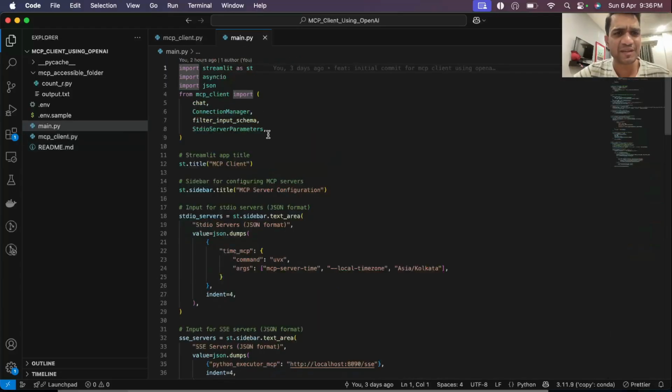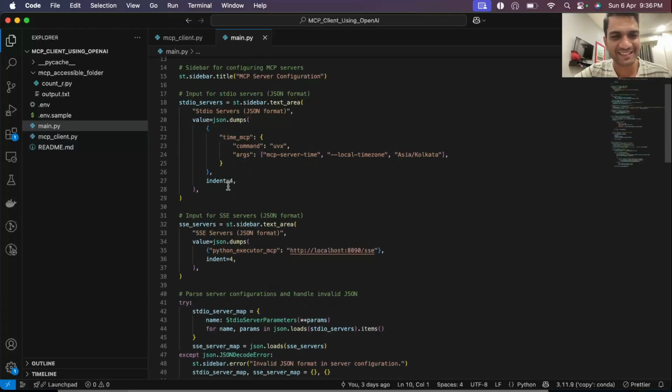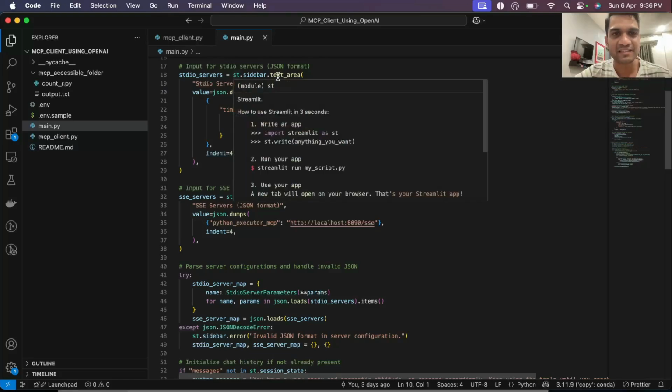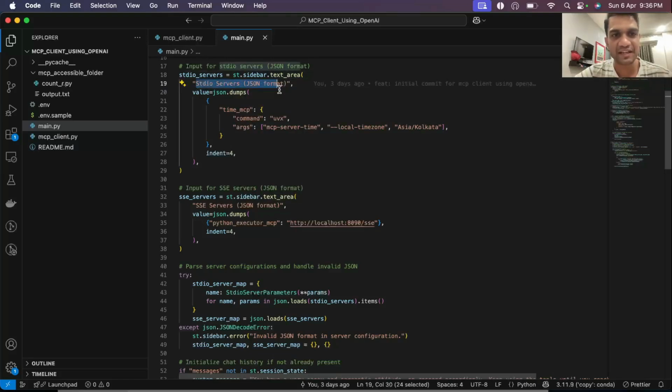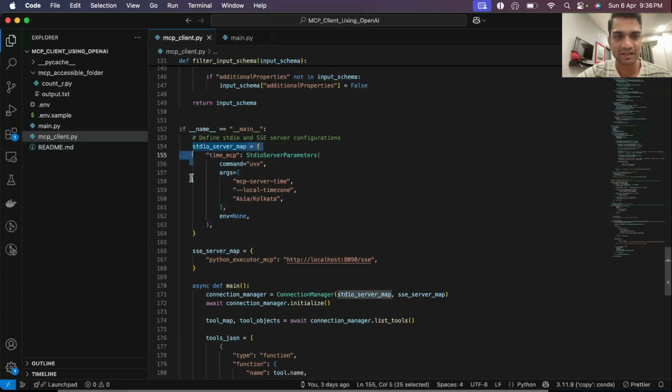Let's quickly go through the main file as well. It's just a Streamlit file. In fact, I won't go into much detail, but it's just a chat application here. In the sidebar, we have made input text areas where you can give input about the STDIO server and SSE server. This finally goes through these params. It'll go through the ConnectionManager so that we can connect to those particular servers.